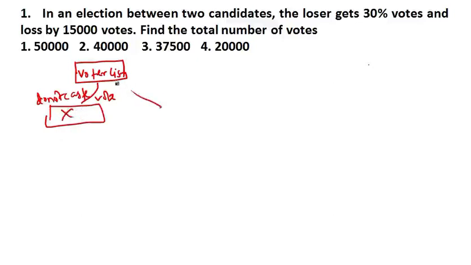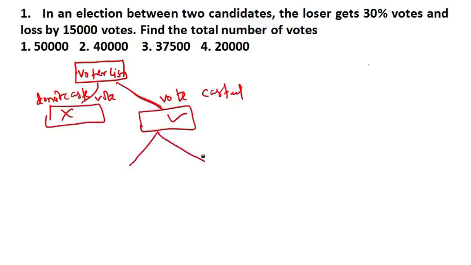And there is another category that casts a vote, meaning vote casted. Their name is there and they go for casting a vote. Now in the vote casted there are two categories: one is invalid vote and one is valid vote.